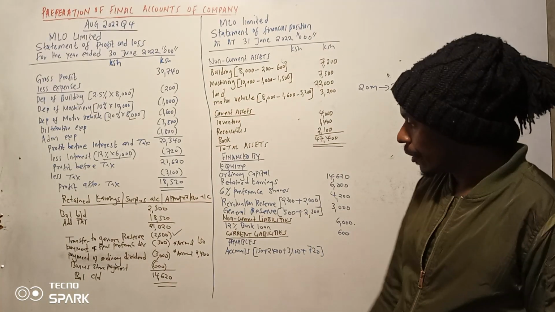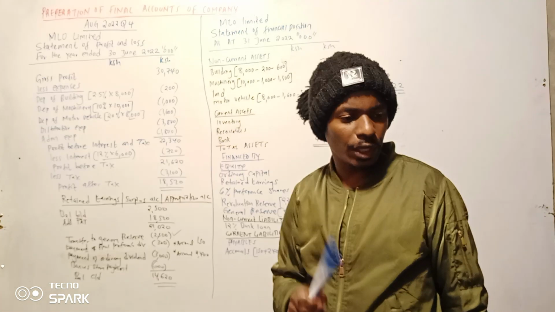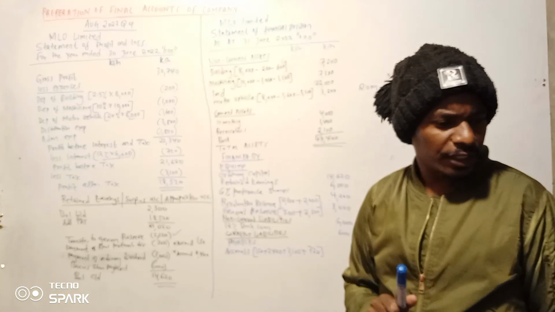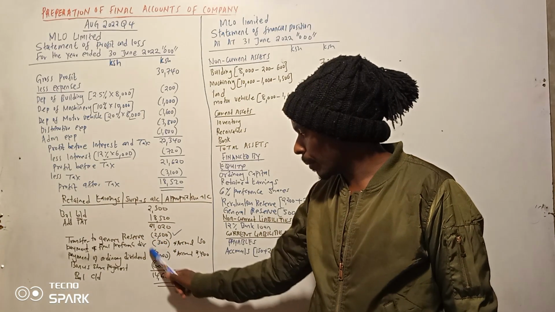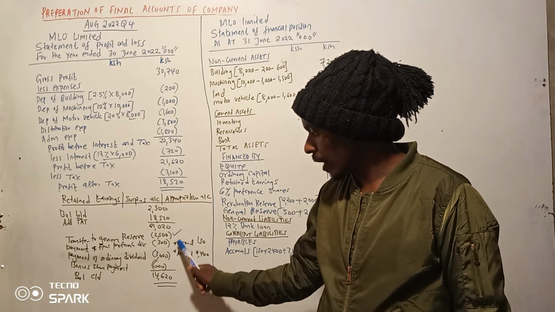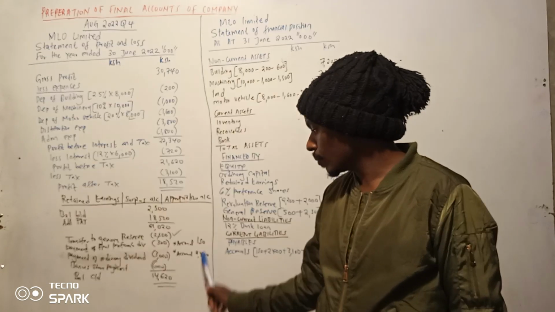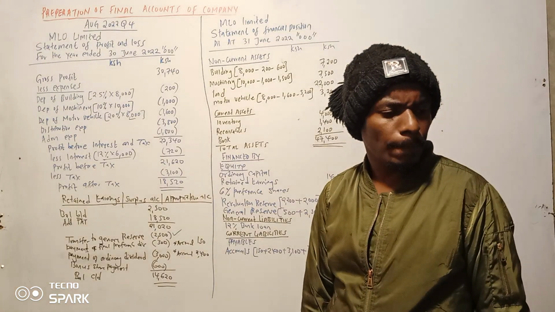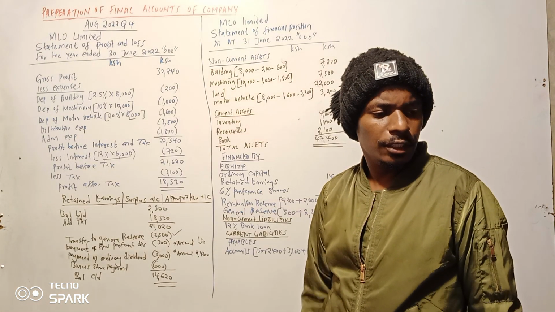Then for ordinary dividend 150 ilikuwa imelipwa. Unakumbuka ukienda kwa trial balance, preference shares interim 150 is paid. So out of 300, what is paid is 150 only. Kumaanisha haijalipwa ni 150. Then kwa ordinary dividend 600 is paid.